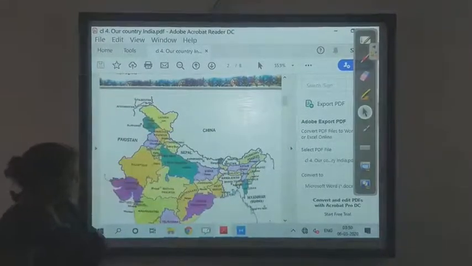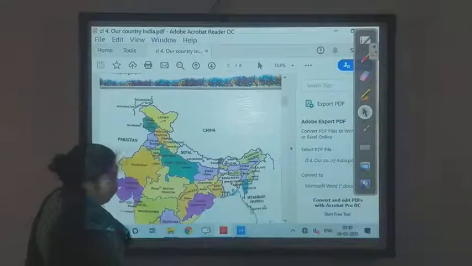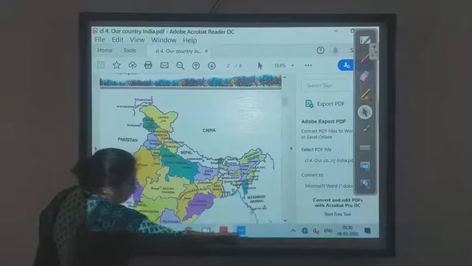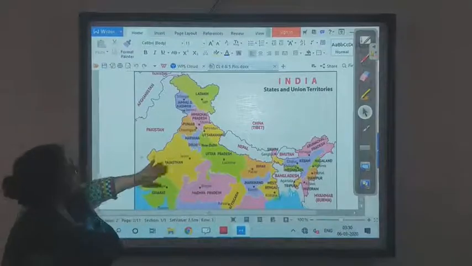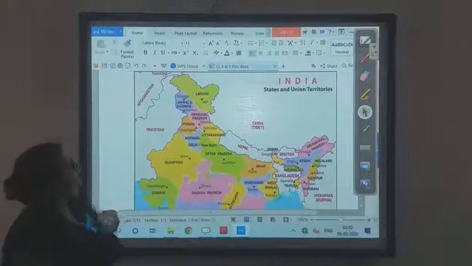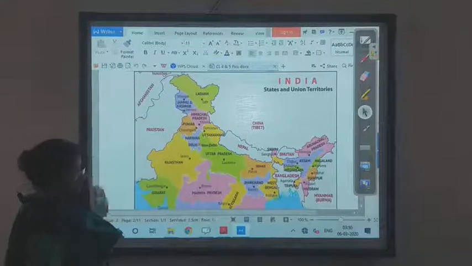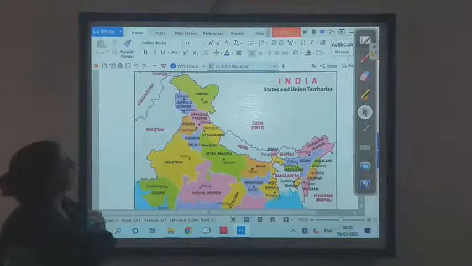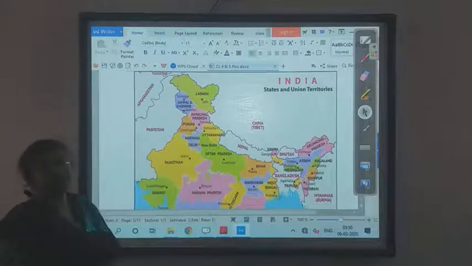Over here you can see the political map. I will show you some more maps over here. This is our political map. Here we come to know how many states we have and how many union territories there are. There are 28 states and 8 union territories.